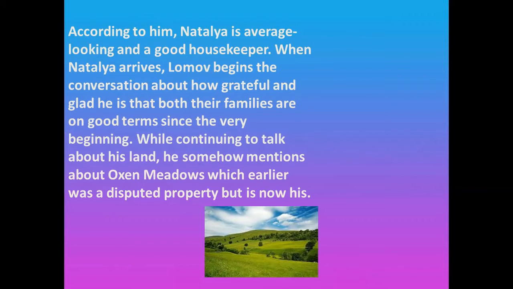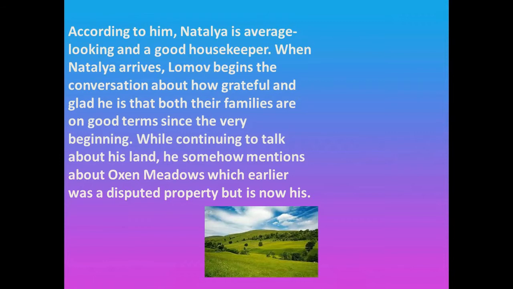While continuing to talk about his land, he somehow mentions Oxen Meadows, which earlier was a disputed property but is now his. So this is how trouble begins. They start talking because Natalia has come and Natalia finds him well dressed, all decked up as if he is going to a party or something.